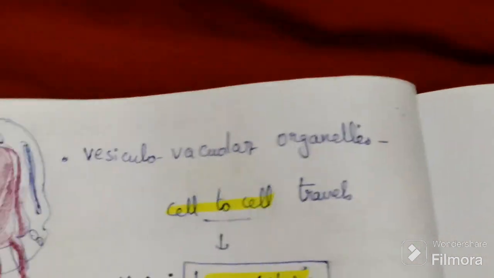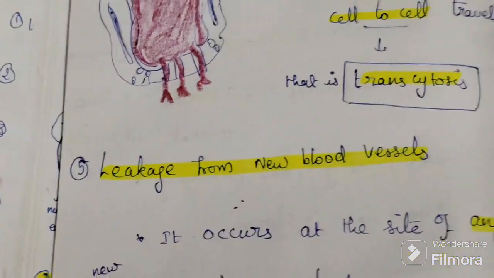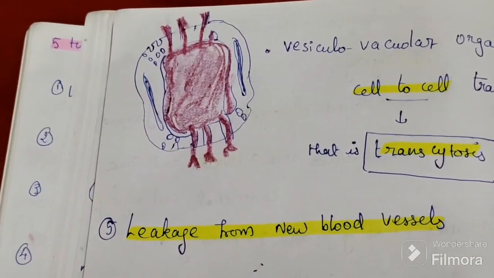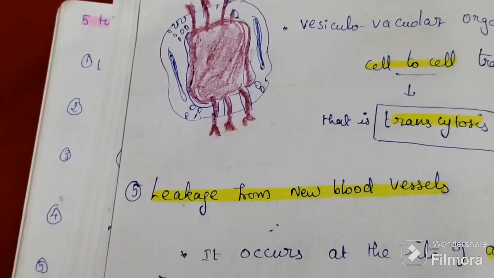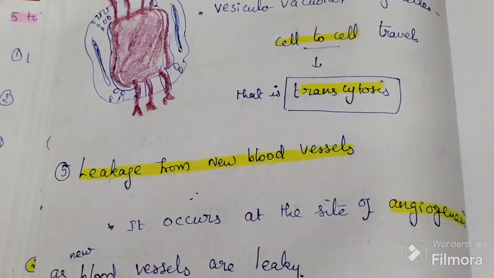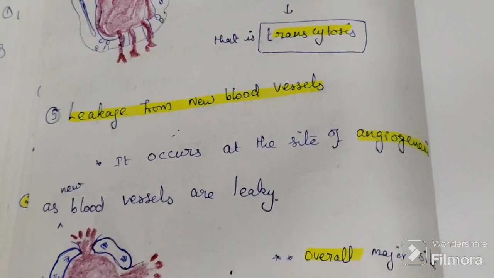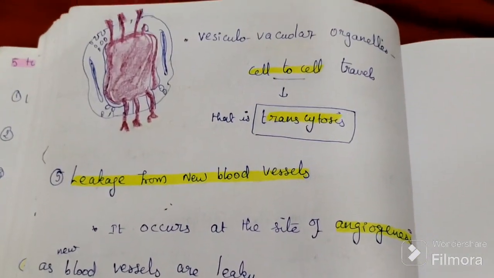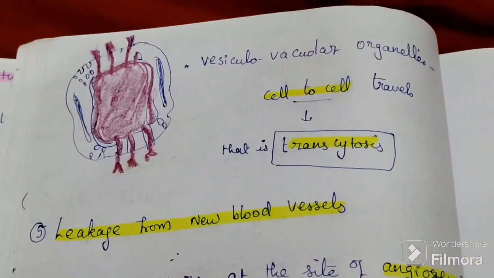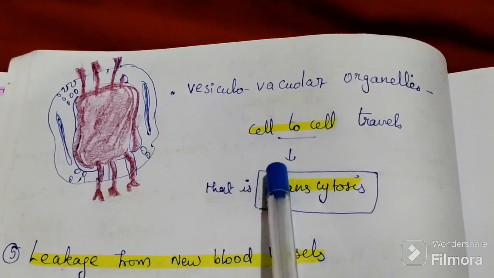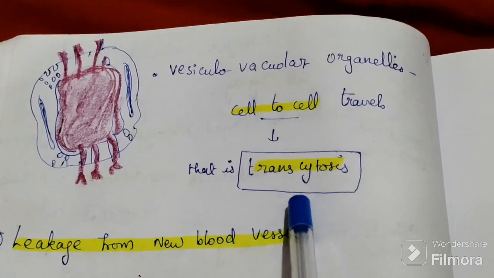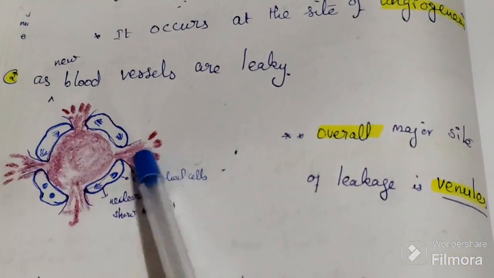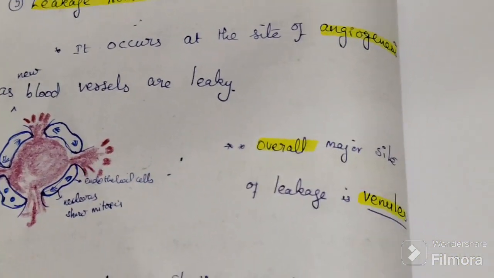That process is called angiogenesis, which is caused by VEGF, vascular endothelial growth factor. The cell to cell travel is called transcytosis. Then the fifth one is new blood vessel formation.